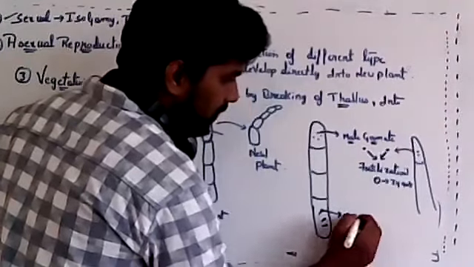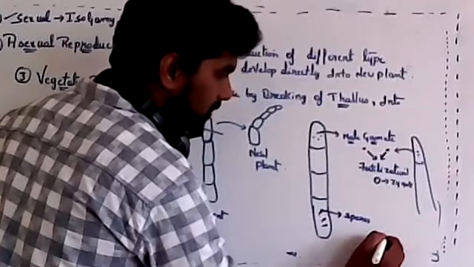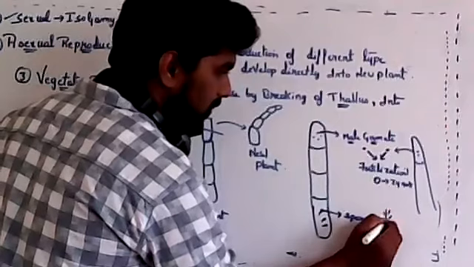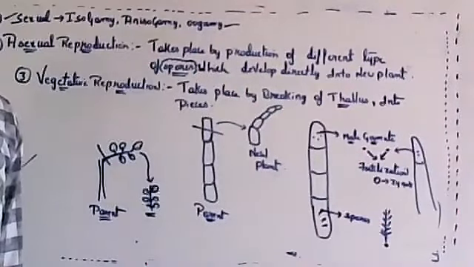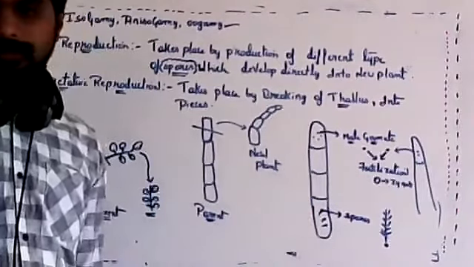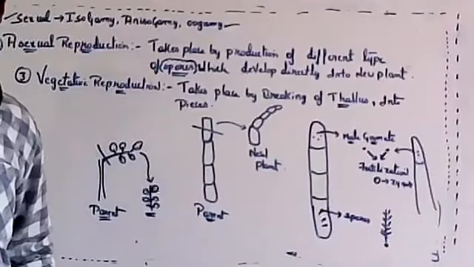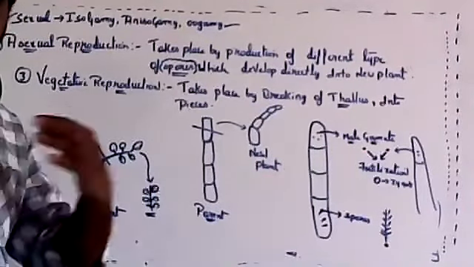If these spores come out and land, they will give rise to a new thallus. Understand? So it can reproduce both sexually and asexually.